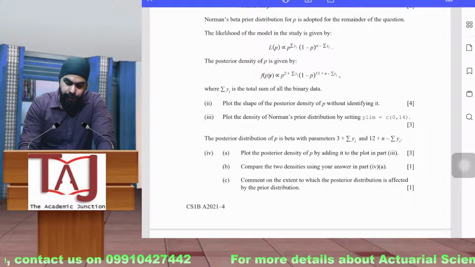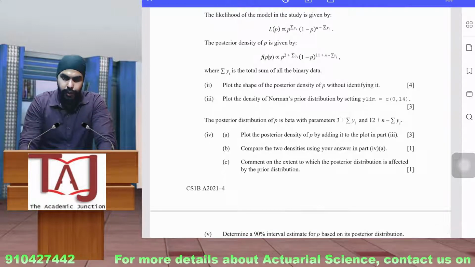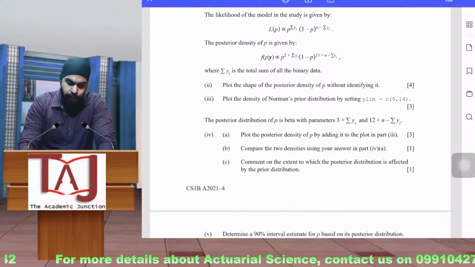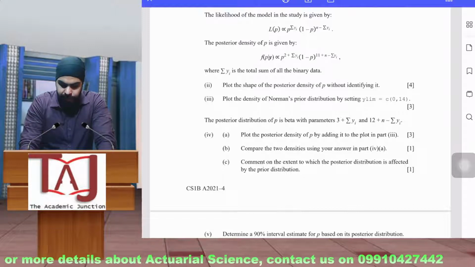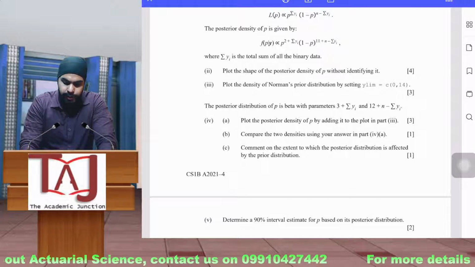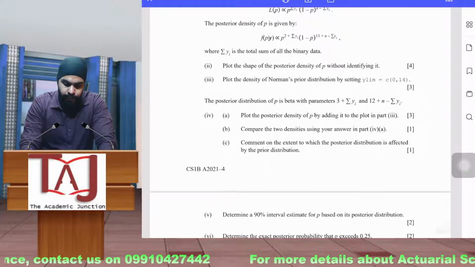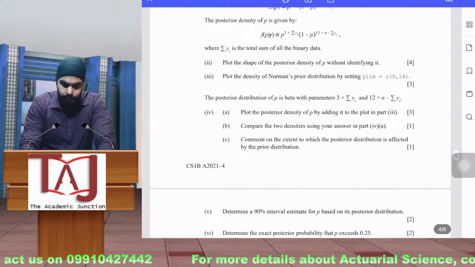You will be using the lines function to plot this data compared to densities. The comparison is something again that you have to analyze and comment on, and then comment on the extent to which the posterior distribution is affected by the prior distribution. This is something again that you have to analyze, so there is no R part here.